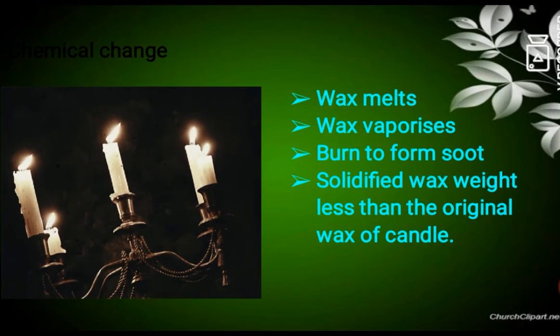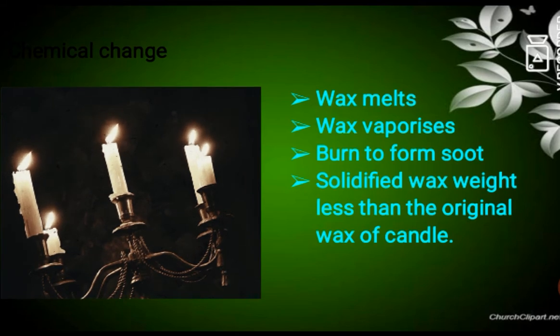So the example of burning of a candle shows all three kinds of changes. First one is change in state, because the solid form is converted into liquid form. And then you can observe chemical change also.